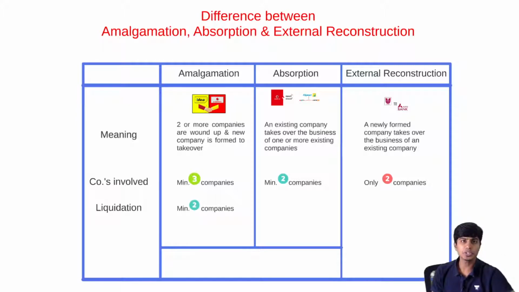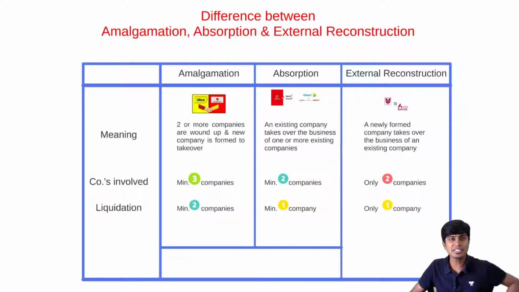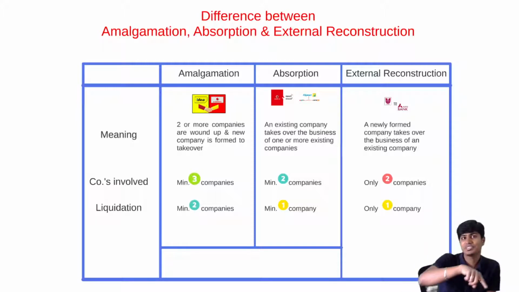In the case of absorption, minimum one company is getting liquidated. In the case of external reconstruction, only one company should get liquidated. Only one. If more than one company is getting liquidated and a new company is formed to take it over, that will become amalgamation. I hope you got that.